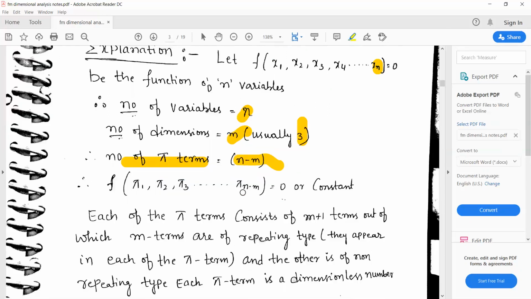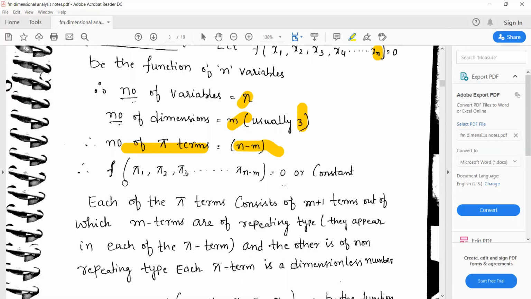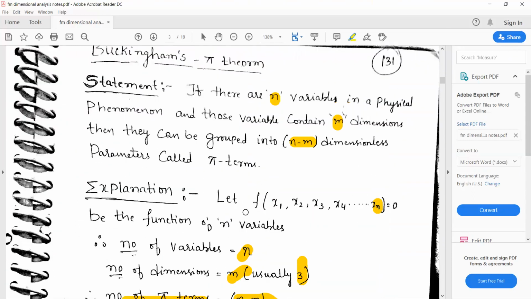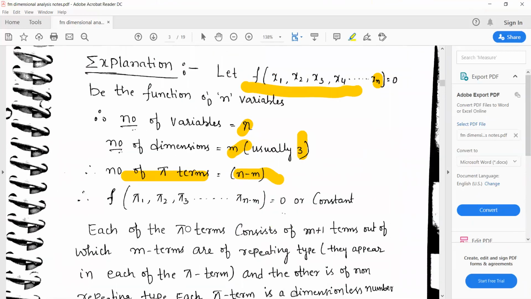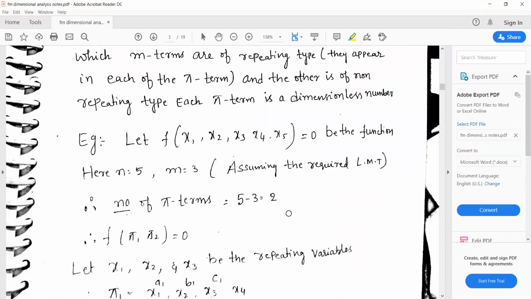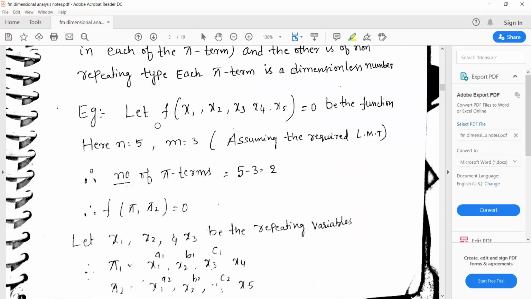So that's why you can write the equation as f of pi 1, pi 2, pi 3 up to pi n minus m is equal to 0, because the number of pi terms is n minus m, right? For that, here there is an example.